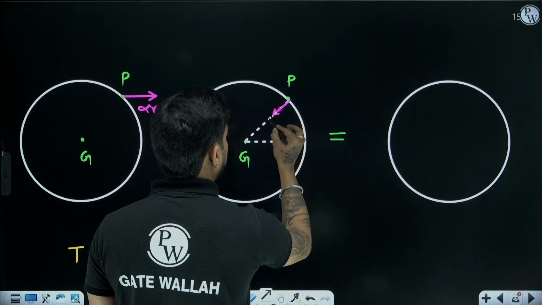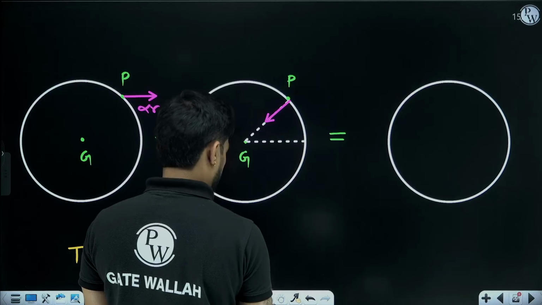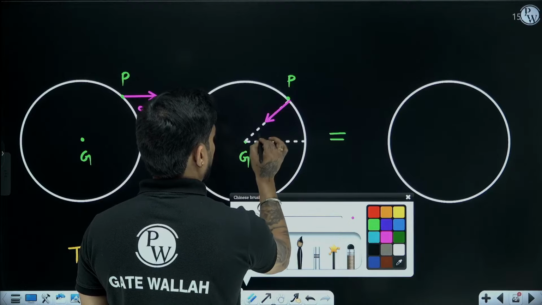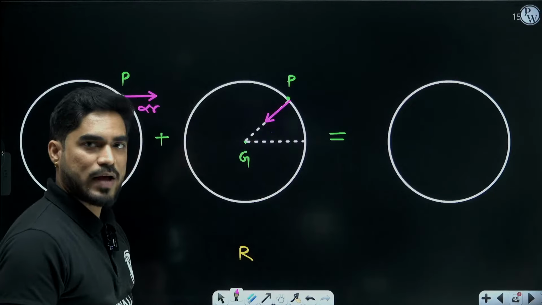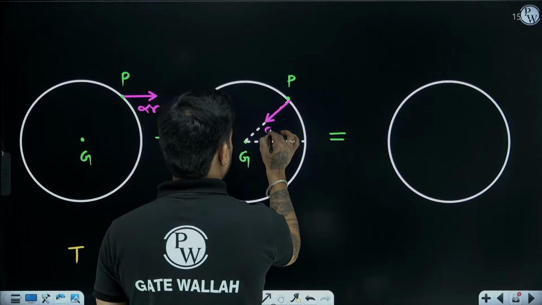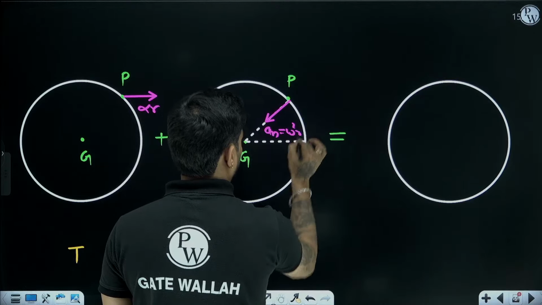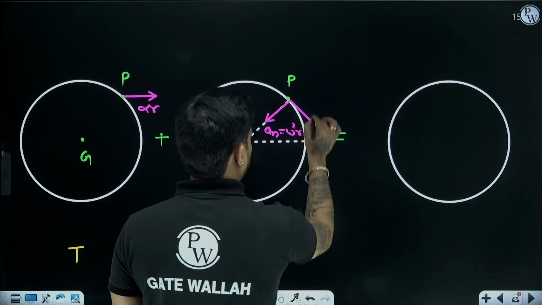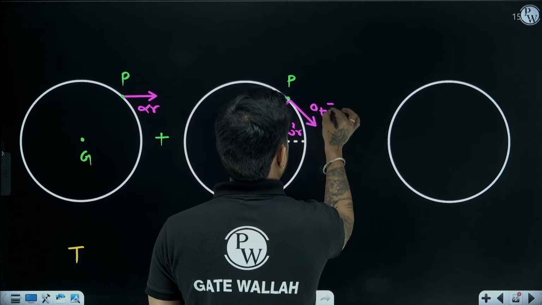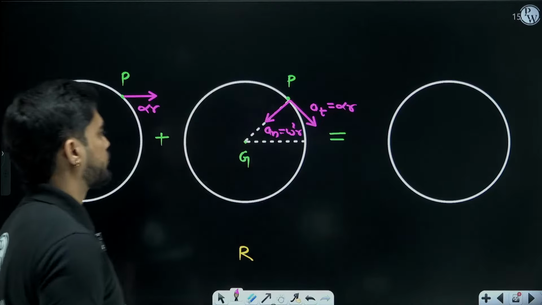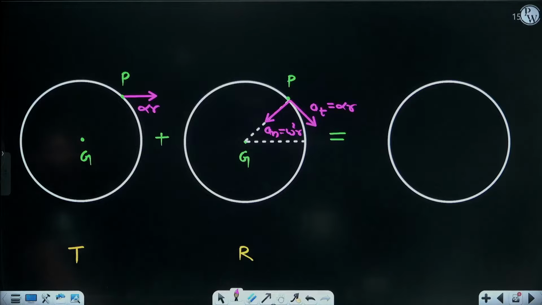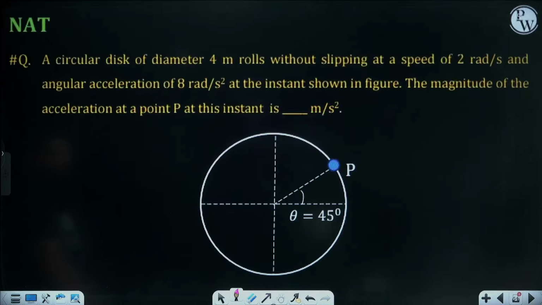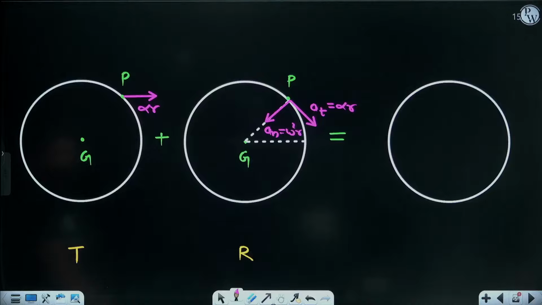It will have two accelerations, a_n, which will be omega square into r, and a_t, which will be alpha into r. So now you can find total acceleration. Is this clear?